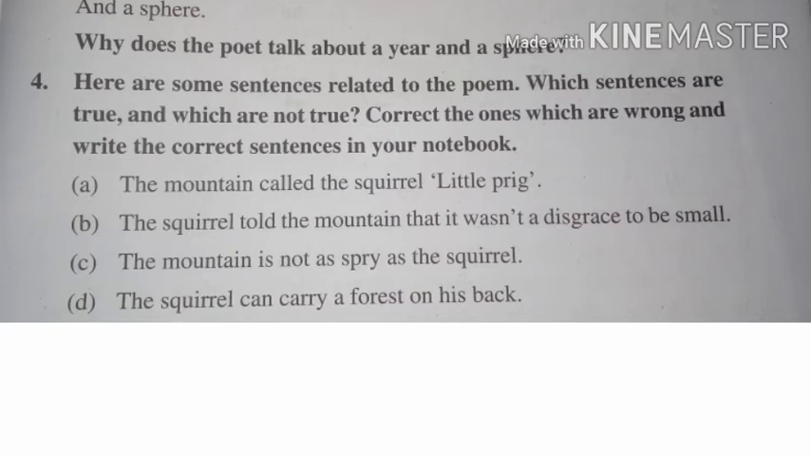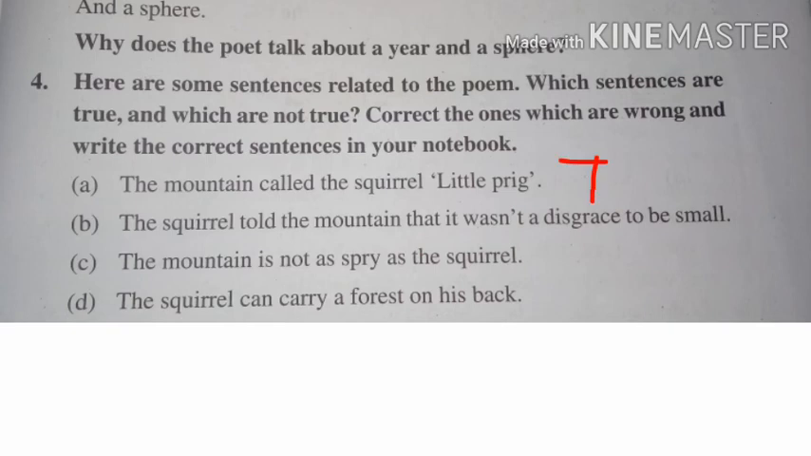In question number 4, some sentences related to the poem are given. You have to read them and write whether these are true or not true. And if these are wrong, then you have to write the correct sentence in your notebook. Question number A says, the mountain called the squirrel little prig. In the poem, we found that the mountain actually called the squirrel little prig. So it is a true sentence.